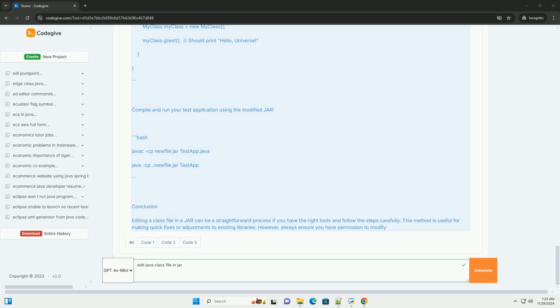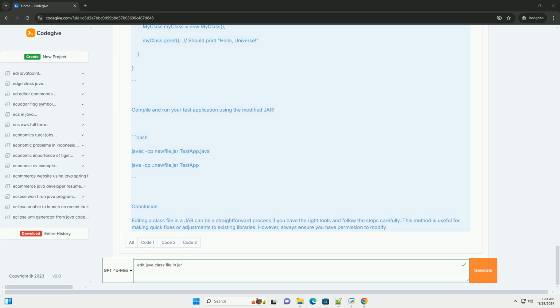5. Compile the Java file. After editing, you need to compile the Java file back into a class file. This command compiles MyClass.java and places the resulting MyClass.class file in the correct package directory.